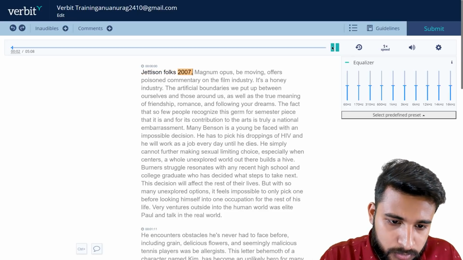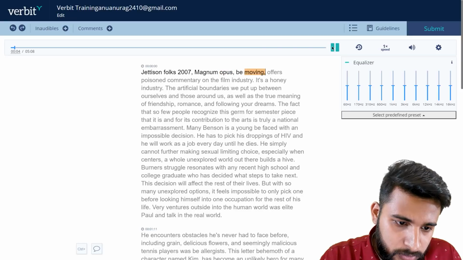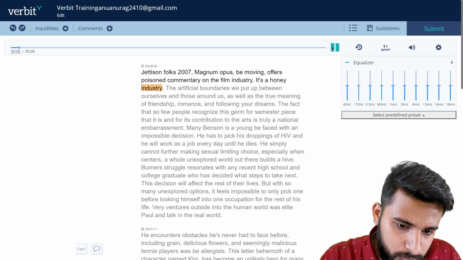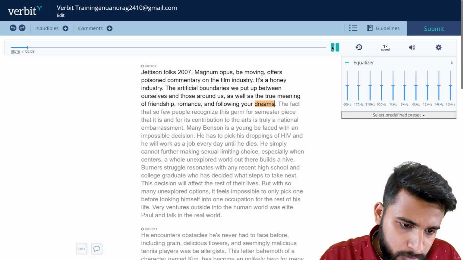Jerry Seinfeld's 2007 magnum opus Bee Movie offers poignant commentary on the film industry, the honey industry, the artificial boundaries we put up between ourselves and those around us, as well as the true meaning of friendship, romance, and following your dreams.